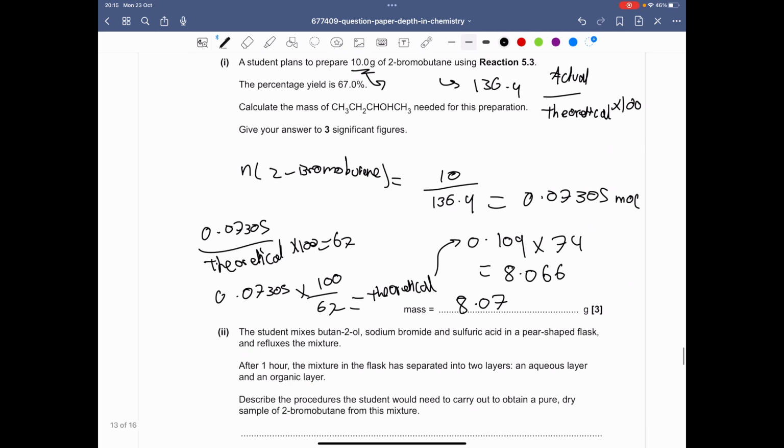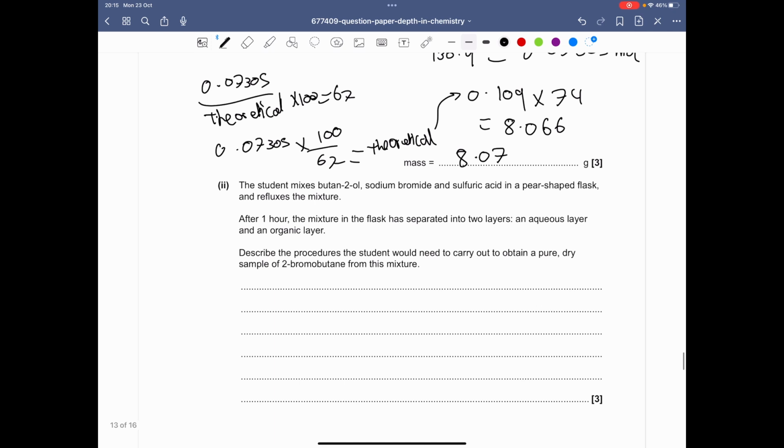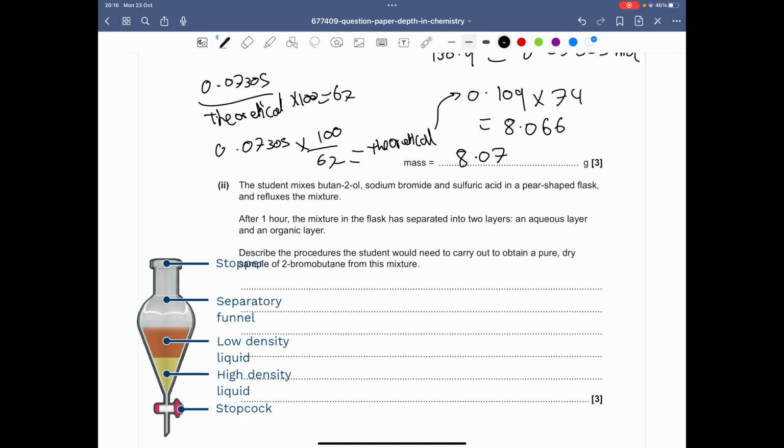So that's that done. Part 2: the student mixes butan-2-ol, sodium bromide, and sulfuric acid in a pear-shaped flask and refluxes the mixture. After 1 hour, the mixture in the flask has separated into 2 layers, an aqueous layer and an organic layer. Describe the procedure you would need to carry out to obtain a pure, dry sample of 2-bromobutane from this mixture. So obviously this is a separating funnel. A separating funnel essentially looks kind of like a pear-shaped flask. Actually, I'll just insert an image of a separating funnel now, and that's what it looks like.